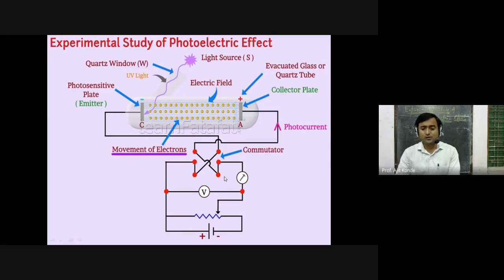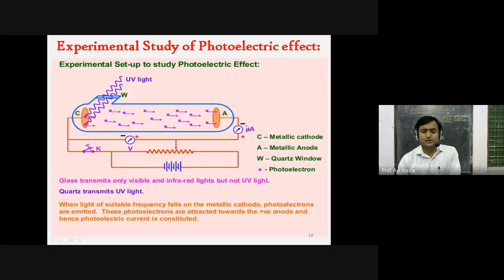Then now we will get the current, and this is photoelectric current. Now see, this glass transmitted only visible and infrared light but not UV light. Therefore we have used quartz, which transmits UV light also. When light of suitable frequency falls on a metallic cathode, photoelectrons are emitted. These photoelectrons are attracted towards the positive anode and hence photoelectric current is constituted.